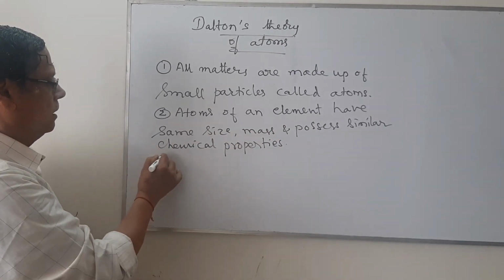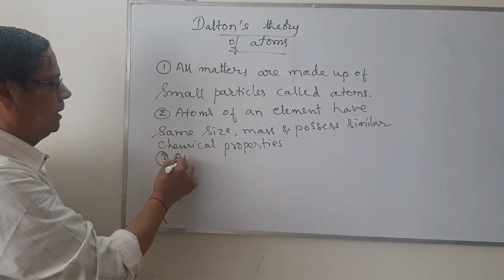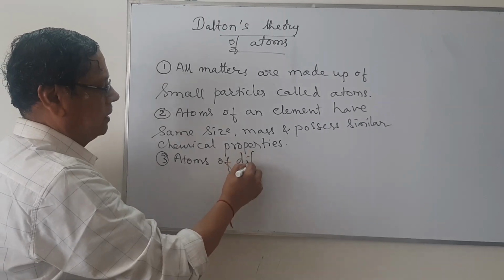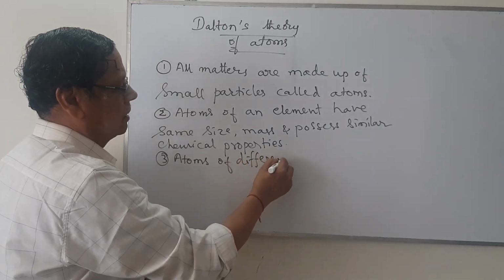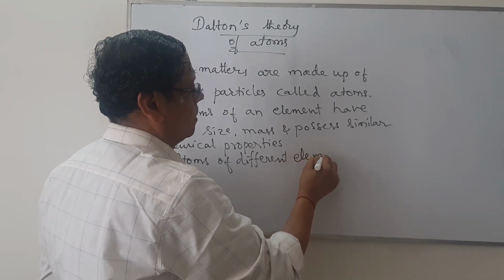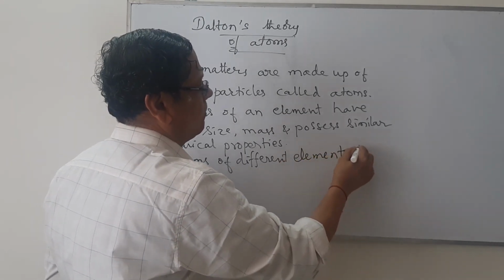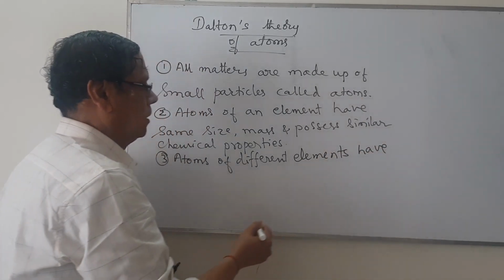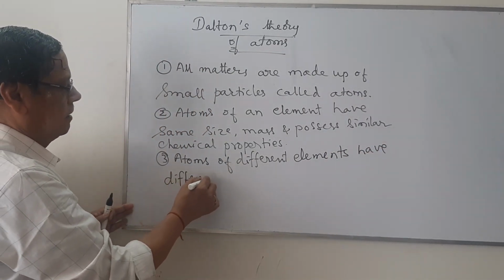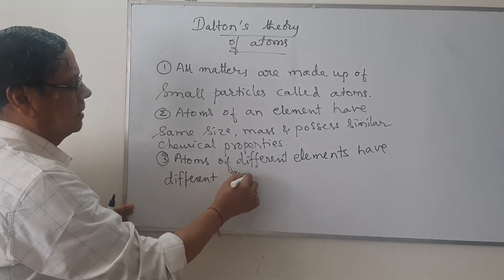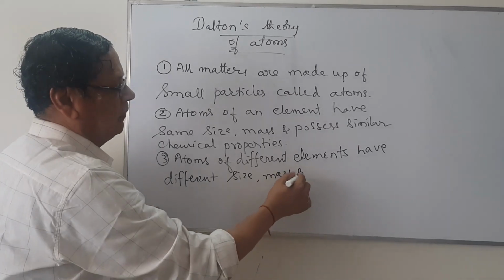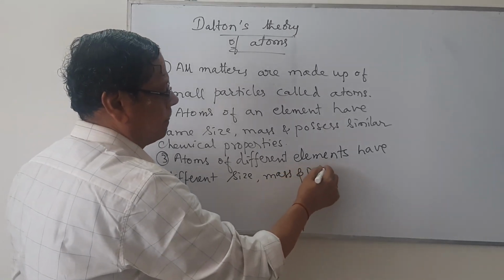When we say this, the opposite is also true. That is, atoms of different elements have different size, mass, and possess different chemical properties.